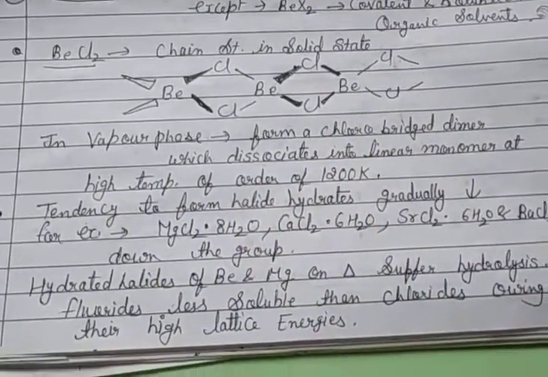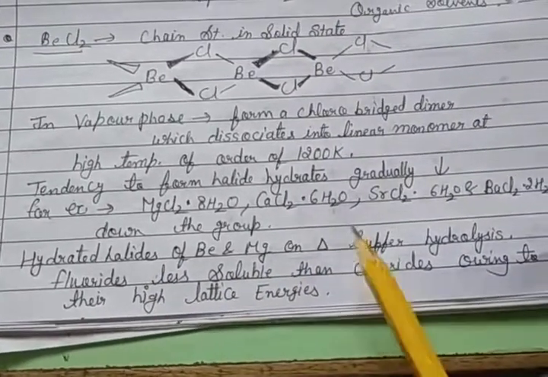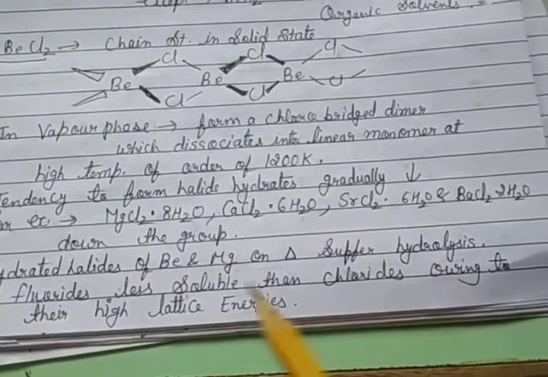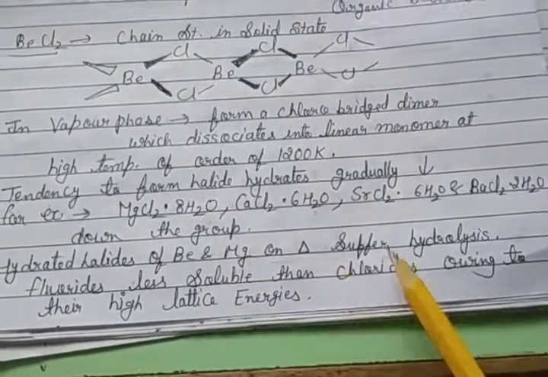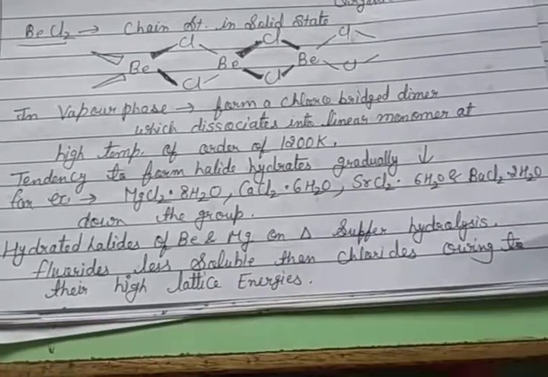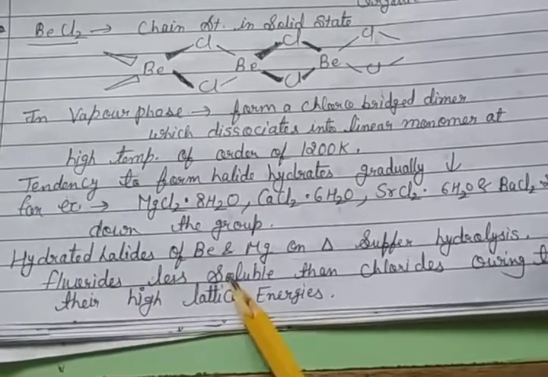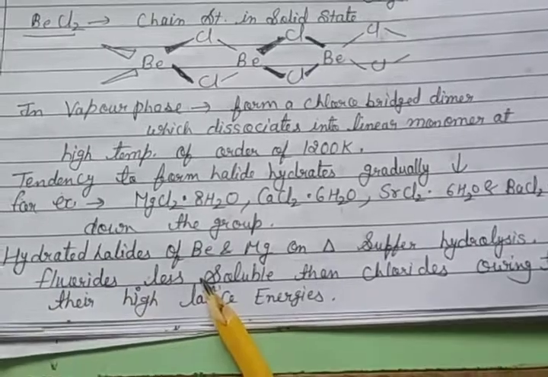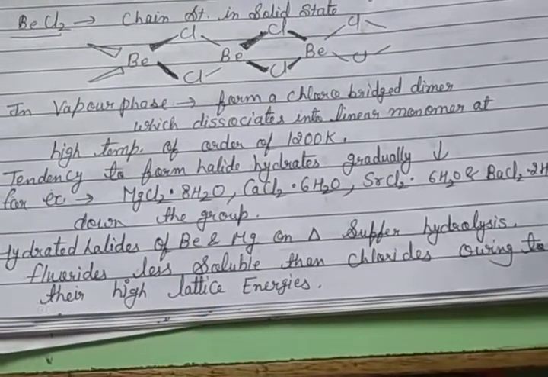Then the hydrated halides of beryllium and magnesium suffer hydrolysis on heating. Fluorides are less soluble than chlorides owing to their high lattice energies. The reason fluorides are less soluble is that fluorine also has high electronegativity, so they are less soluble than chlorides owing to their high lattice energy.